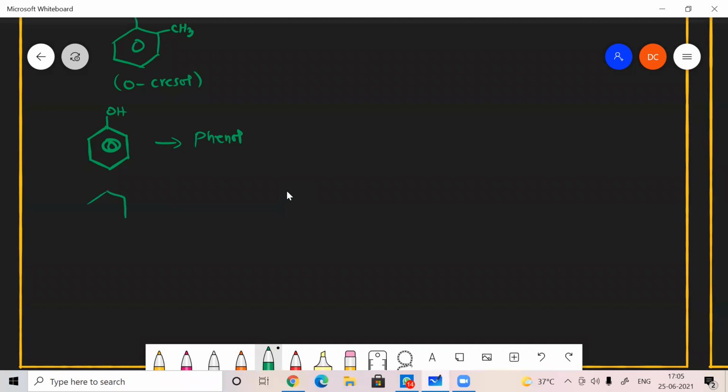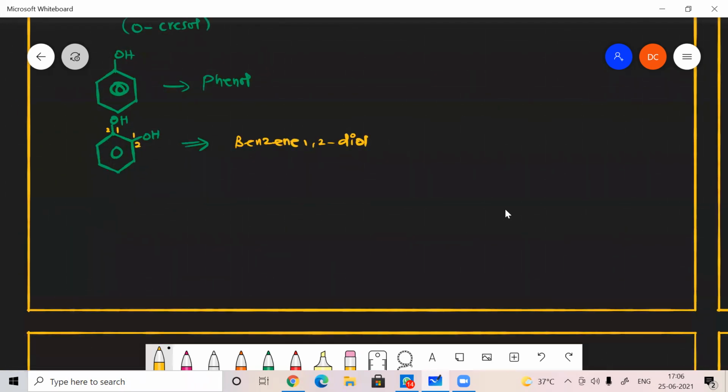Suppose dihydric alcohol. How can we name it? Here one OH is here, one more OH is here. So how will you name this? First position, second position, or this first position or second position. Both should be given the same priority. So 1, 2 or 1, 2. How can we write? Benzene 1,2-diol. That is the name of this compound. This is IUPAC nomenclature.